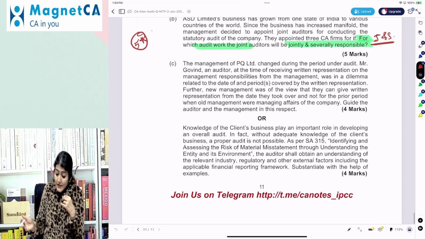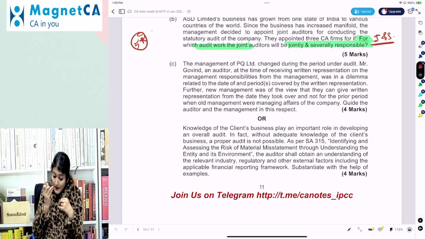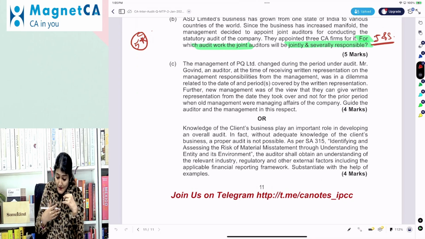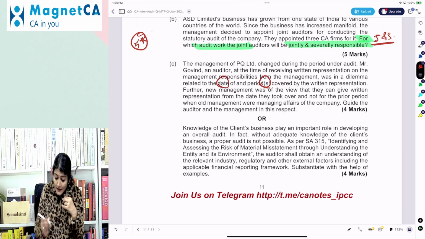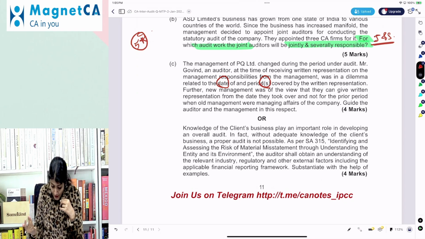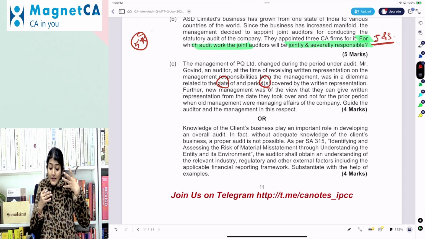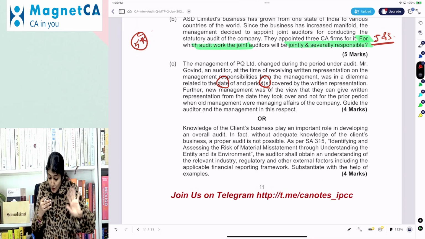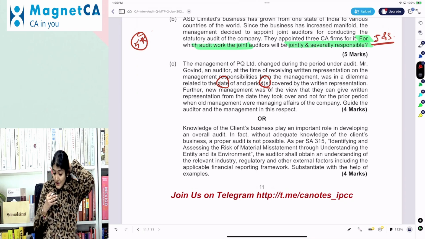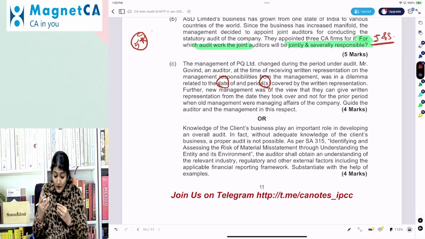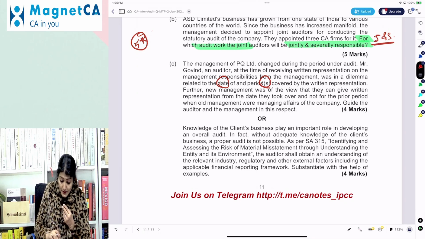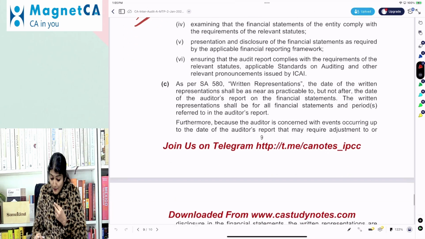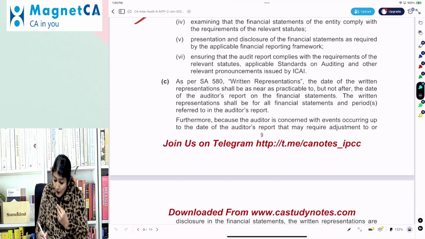Question number 6C, option 1. Management of PQ changed during the period under audit. Govind, an auditor, at the time of receiving representations on management's responsibility, was in a dilemma regarding the date and period covered by the representation. The new management was of the view that they can give representation from the date they took over and not for the prior period where the old management was managing the affairs of the company. Guide the auditor and the management in this respect. The date of the representation should be as near as practicable, but not after the date of the audit report.